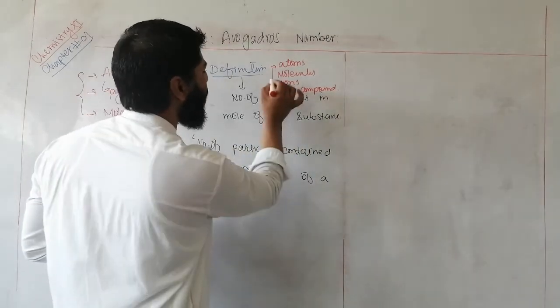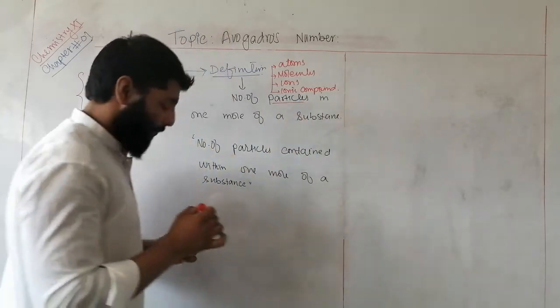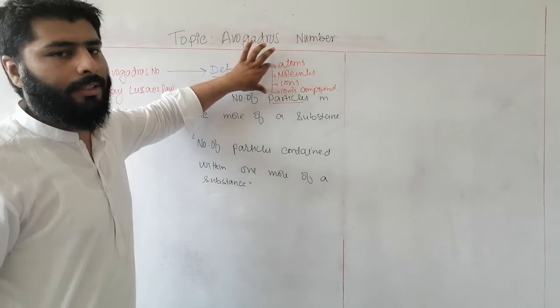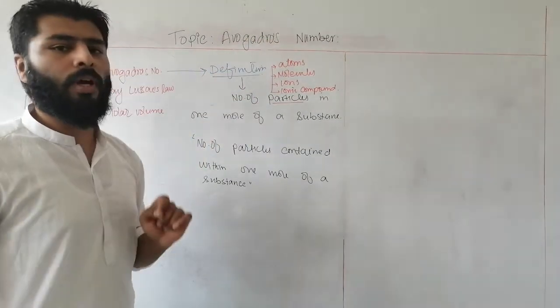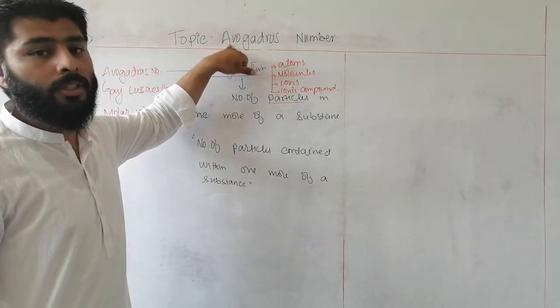All these substances are considered in the definition of particle. When we have 1 mole of any of these, then the number of particles of these substances in 1 mole of them will be known as Avogadro's number.